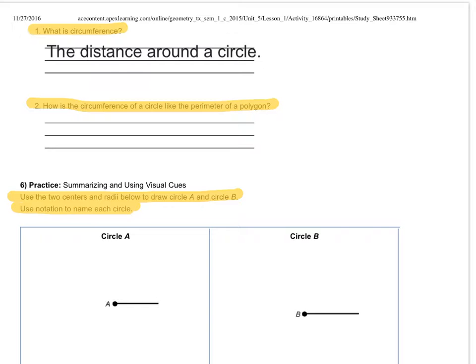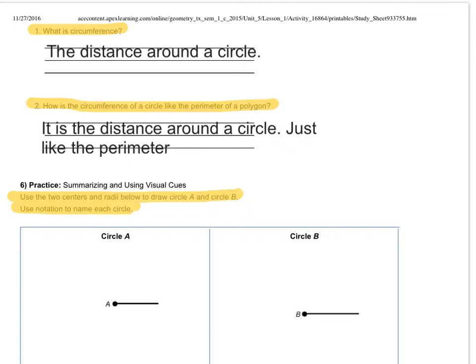How is the circumference of a circle like the perimeter of a polygon? It is the distance around a circle, just like the perimeter is the distance around any polygon. Let's fix this so you can see it. All right. So,